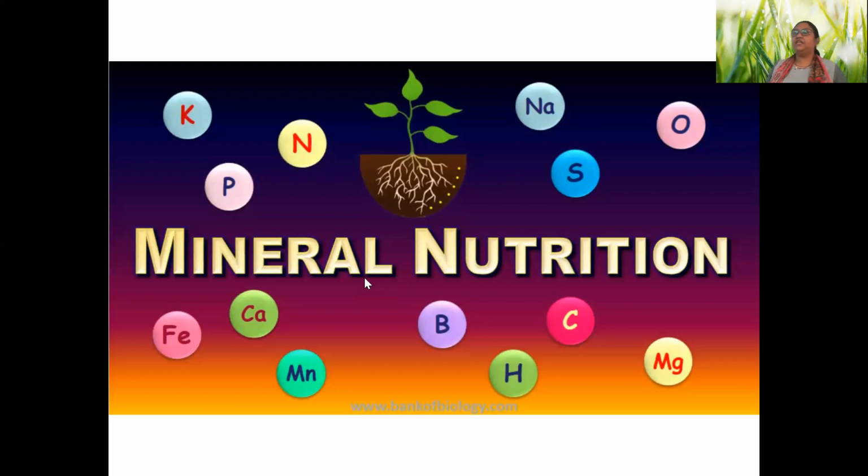But I personally feel this chapter, that is mineral nutrition, is very, very important because in our body, four basic elements are there which are making all the important biomolecules like protein, lipid, carbohydrates, DNA and RNA. But apart from that, there are many minerals which are very, very essential from the point of view of production of many things.